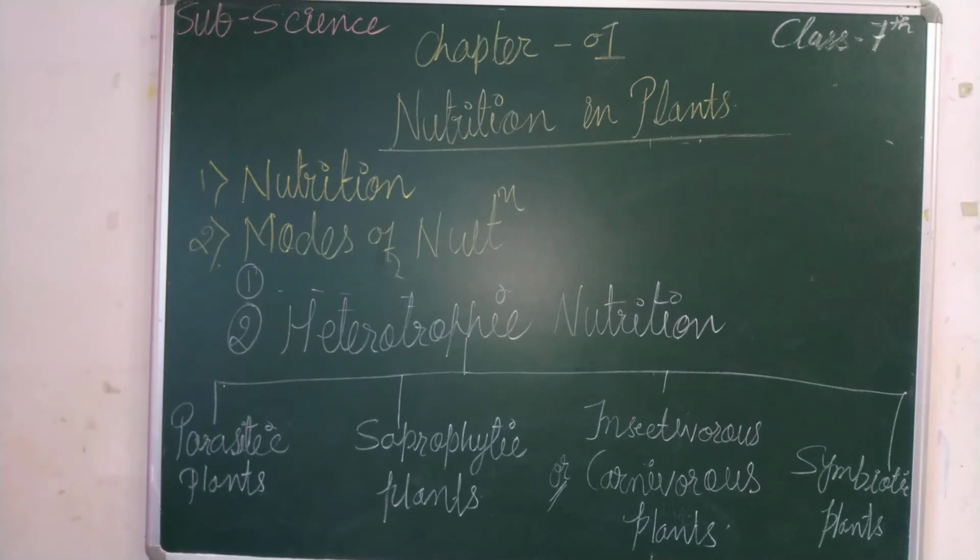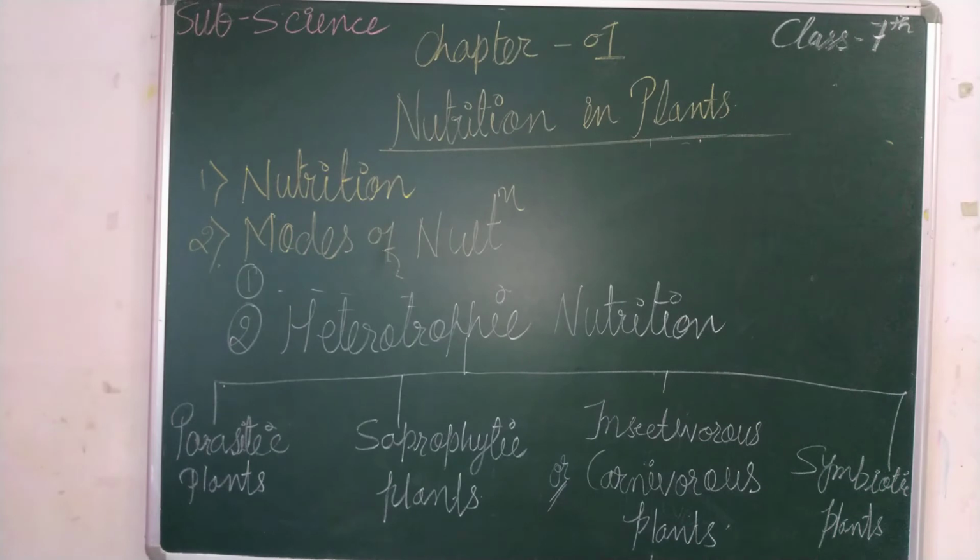In autotrophic nutrition, solar energy, meaning the sun's energy, is required for the process, and in heterotrophic nutrition, energy is already produced in the body itself. Third, food is made from raw materials like sunlight, water, chlorophyll and carbon dioxide by the process of photosynthesis in autotrophs, right?